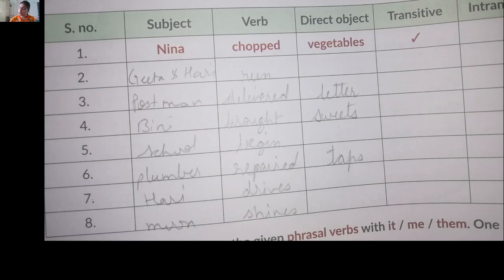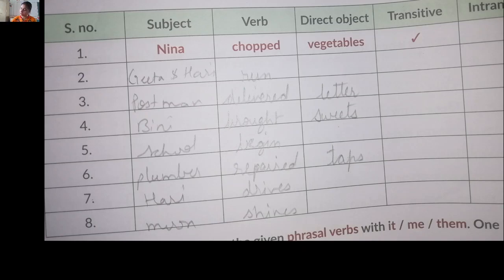Okay, so according to our sentence, Geeta and Hari run fast. So Geeta and Hari, this is your subject and run is verb. Okay. Now third, come to the third. The postman delivered a letter. So postman is a subject and delivered, this is your verb, and direct object is here letter. Okay. Now come to the fourth. Fourth is Binny brought some sweets. So Binny is your subject and brought is your verb and sweets is your direct object.